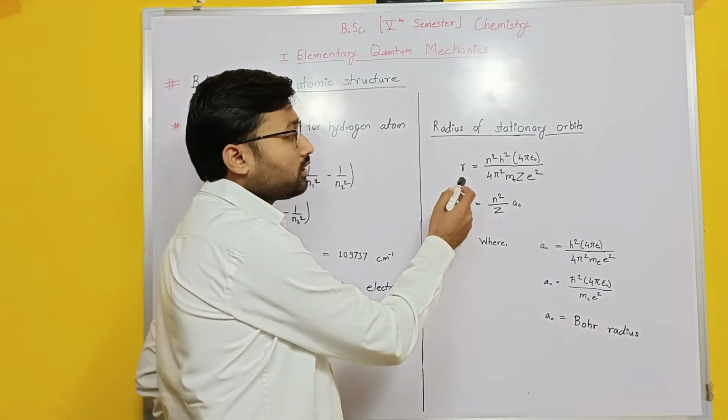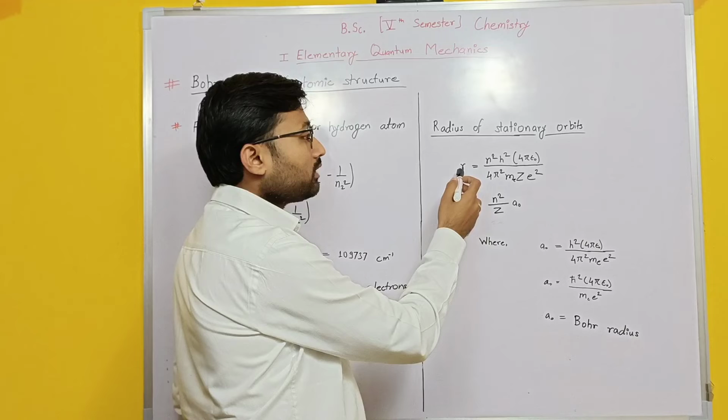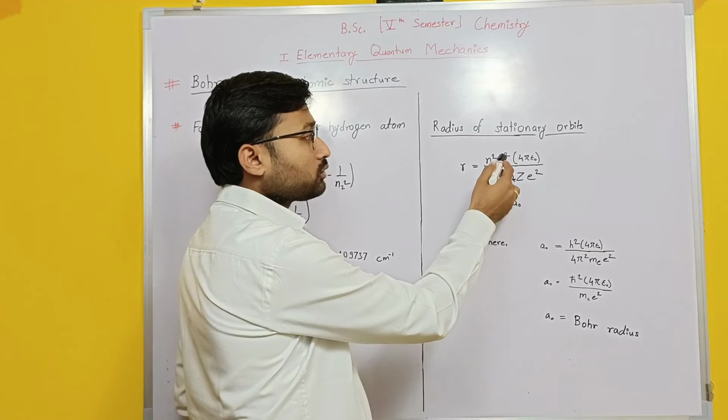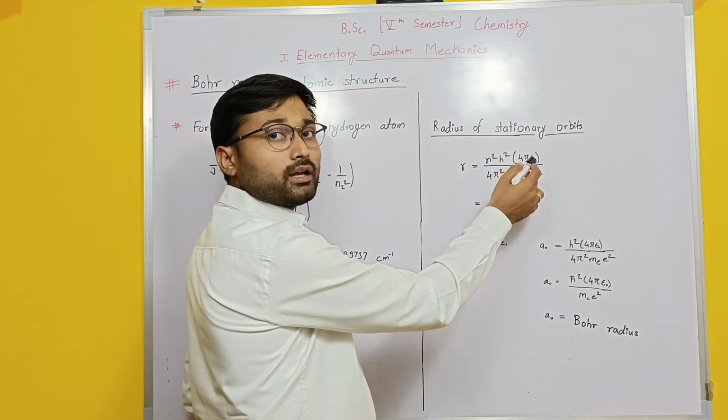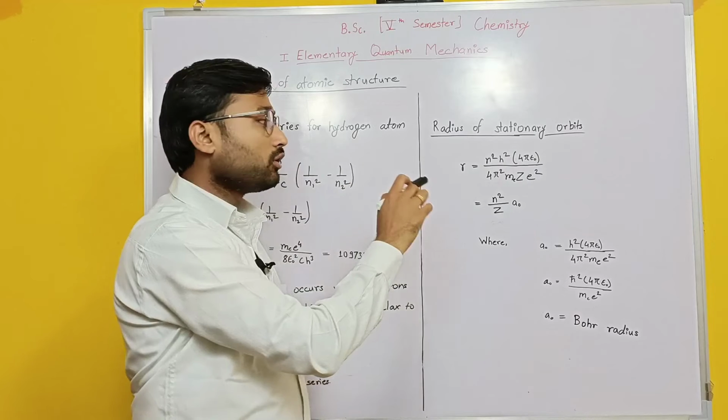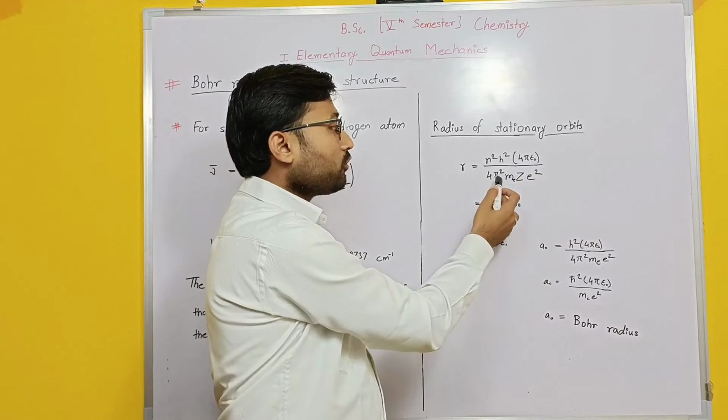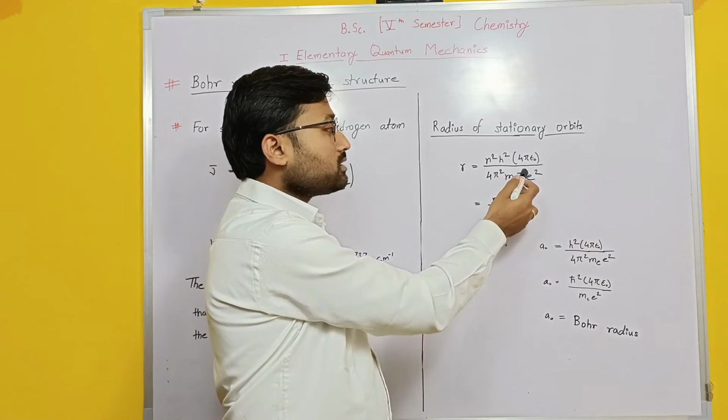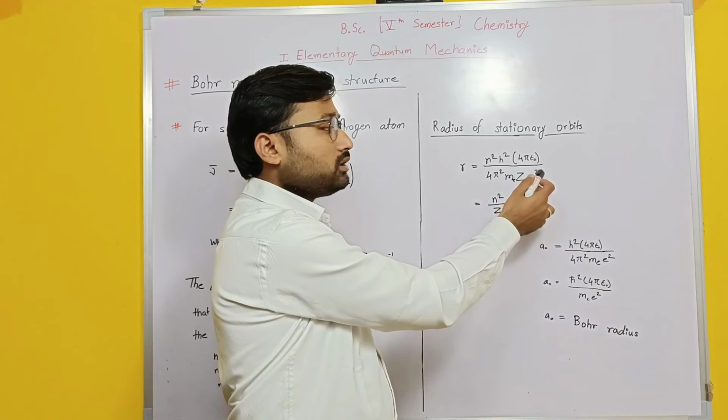Here r is the radius, that is r equal to n square h square into the bracket 4 pi epsilon naught divided by 4 pi square m e z into e to the power 2.